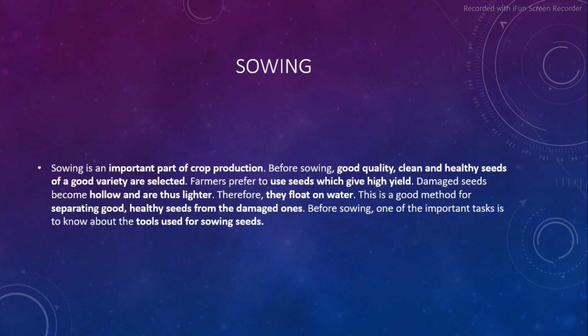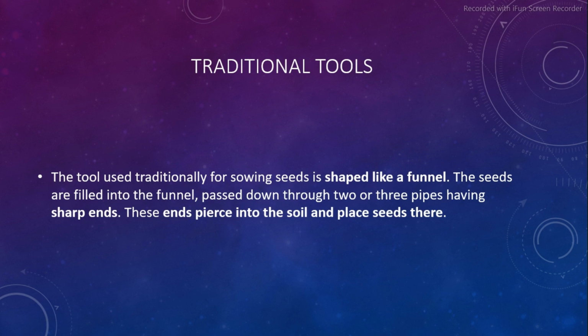Before sowing, one of the important tasks is to know about the tools used for sowing the seeds. Traditional tools. The tool used traditionally for sowing seeds is shaped like a funnel. The seeds are filled into the funnel and passed down through two or three pipes having sharp ends. These ends pierce into the soil and place seeds there.